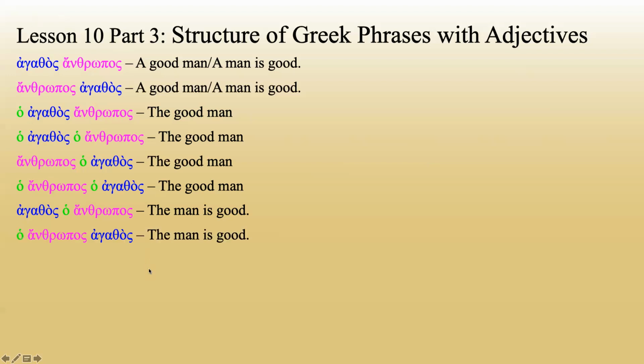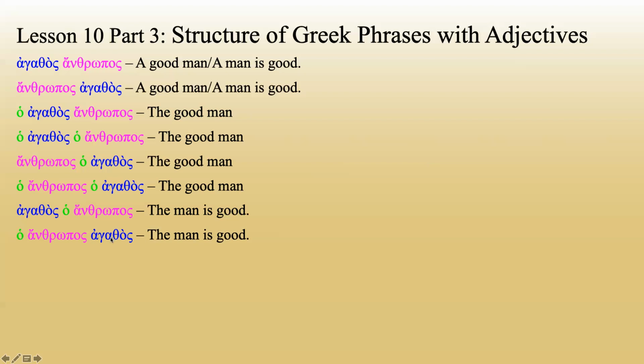Let's look at another example. Ho anthropos agathos. First question. Think of it for yourself. Is there a definite article right in front of the adjective? The adjective is right here, agathos, and there is not one directly in front of it. Now, there is one further ahead. That doesn't matter. All we care about is if it's right in front of the adjective, and it's not.